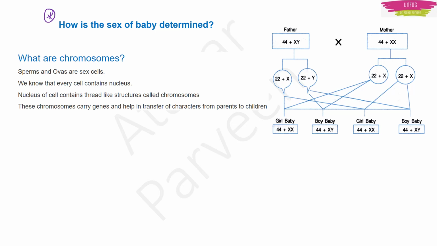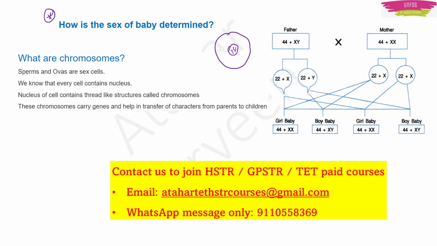Now what are these chromosomes? They are thread-like structures in the nucleus of a cell. See, there is a cell, and in that cell there is a nucleus. We have cells for plants also, we have cells for animals also, that we will learn in the future classes. In this nucleus there are some thread-like structures. They are called chromosomes. Now these chromosomes carry genes and they help in the transfer of characters from parents to the children.